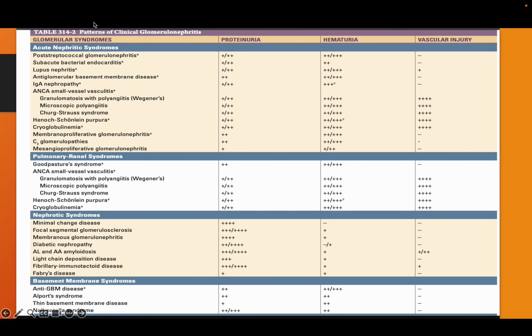So these are the various causes: nephritic syndrome, post-streptococcal, bacterial endocarditis, lupus nephritis. ANCA vasculitis can present as nephritic syndrome, Henoch-Schonlein purpura, cryoglobulinemia, these can all. Pulmonary renal syndromes can also present with proteinuria, like Goodpasture syndrome. These are all biopsy diagnosis. Based on symptomatology you can tell, especially if there is bacterial endocarditis, you can tell subacute bacterial endocarditis.